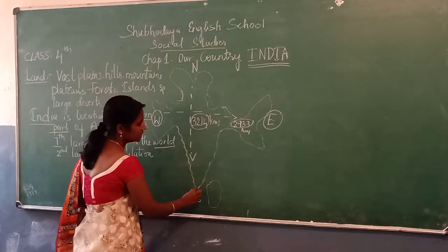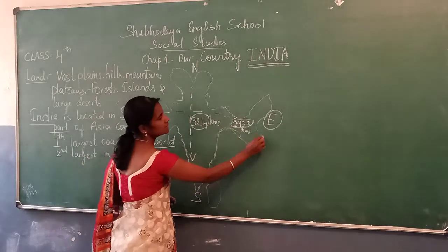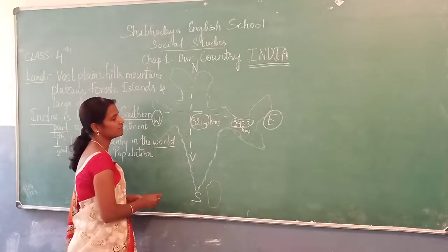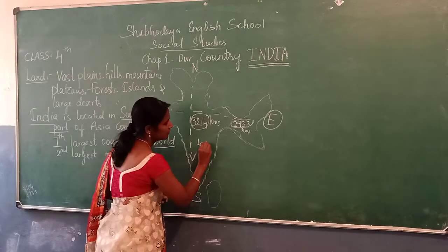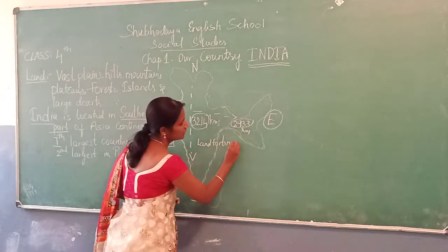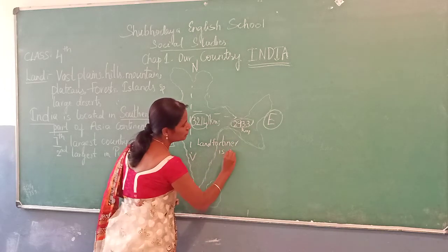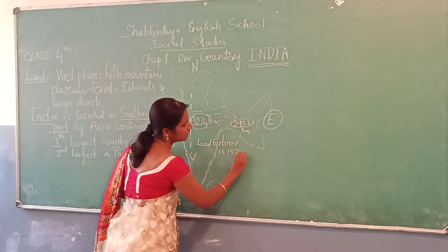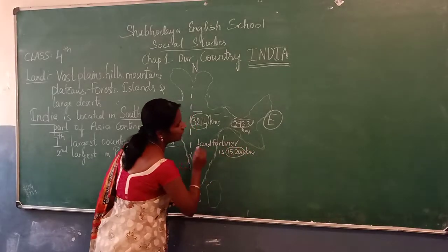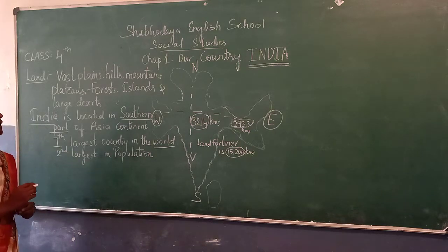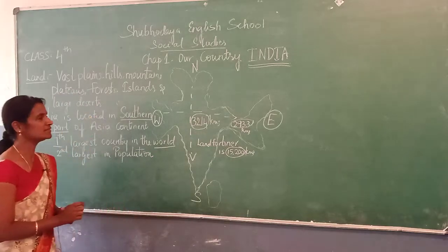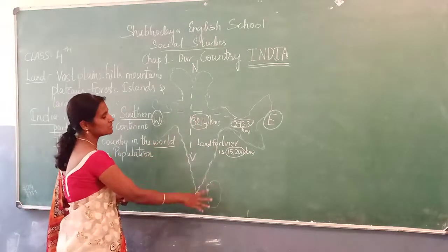And then what is the land frontier? Frontier means edges, like the full edges of India. So the land frontier is about 15,200 kilometers. Now you came to know the measurement.